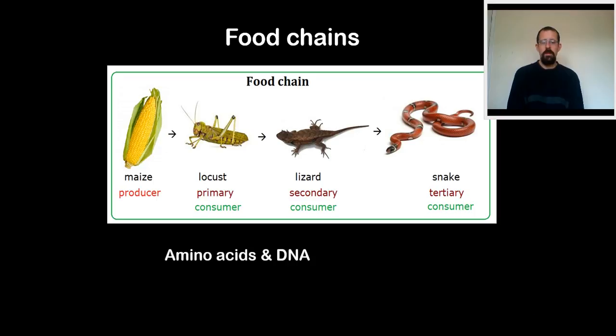So the amino acids that are in one of these organisms and the DNA will be passed on to the next organism down the food chain. The locust will digest the proteins of the producer and get its amino acids. The lizard will digest the DNA of the locust and use it to make its own DNA. So the nitrogen of those molecules is being passed down the food chain or up the food chain.